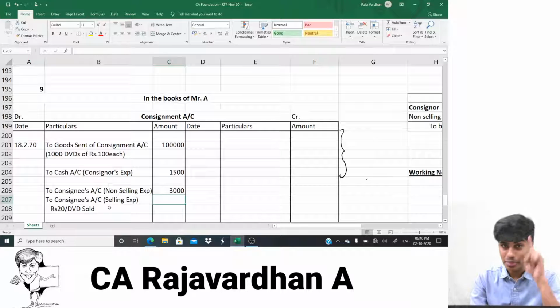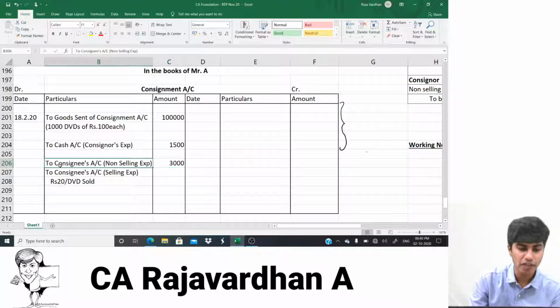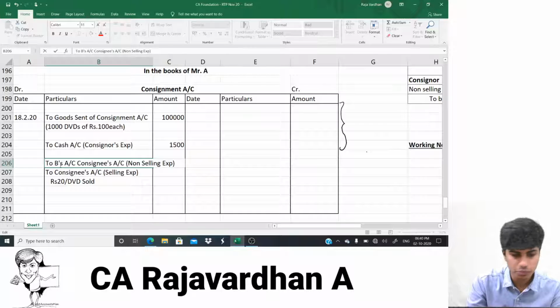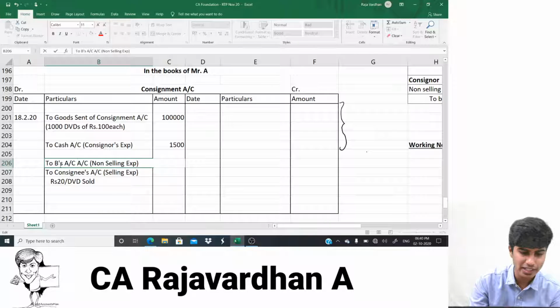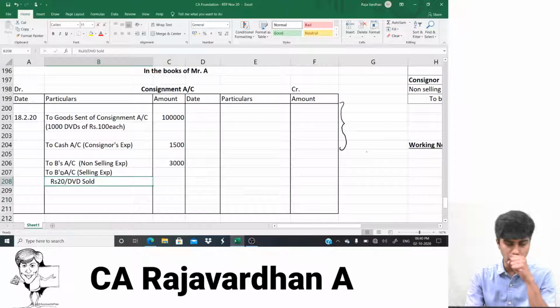Let's get going. Before I continue reading the question, I need to remember that they've asked us to prepare the consignment account along with the consignee's account. The consignee's name is Mr. B. So here I wrote consignee, but I'll replace this with B. It is B's account actually. Can I remove the word consignee? I hope you will understand it is the consignee's expenditure only. Mr. B is who? Consignee. If the name was not given, then I would have written consignee, but now I'll write Mr. B only. Yeah, Mr. B's account.